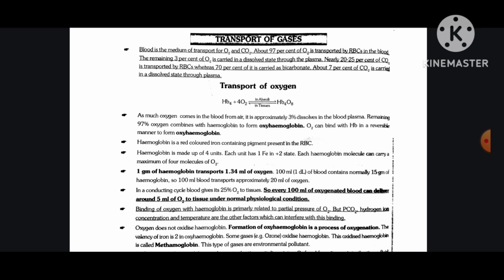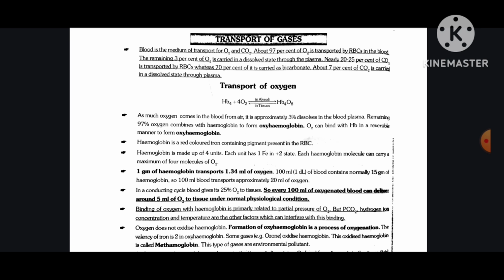Hemoglobin is a red-colored, iron-containing pigment present in the RBC. Hemoglobin is made up of 4 units. Each unit has 1 iron in the +2 state. Each hemoglobin molecule can carry a maximum of 4 molecules of O2. 1 gram of hemoglobin transports 1.34 ml of oxygen.